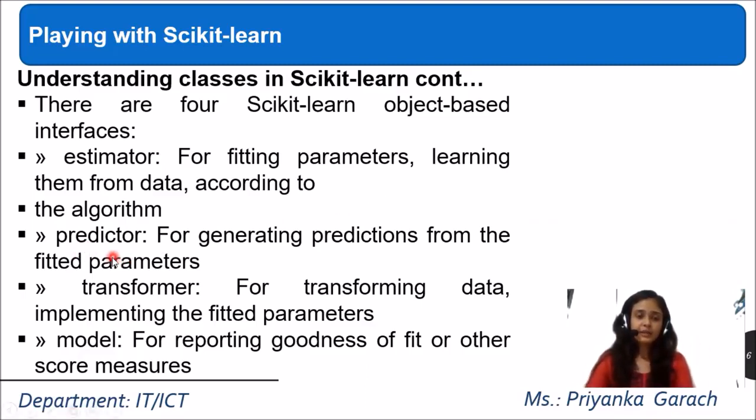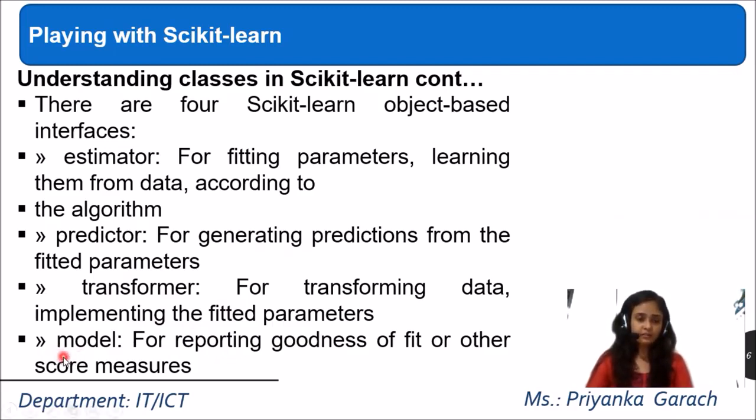Then comes the predictor. Predictor means generating predictions from the fitted data. Once we have fitted our data set into the algorithm, then we have to predict some values. In the linear regression model, we predicted some values, and that falls under the predictor. Then comes the transformer, for transforming the data, implementing the fitted parameters. Once our data is fitted, then we are transforming the data.